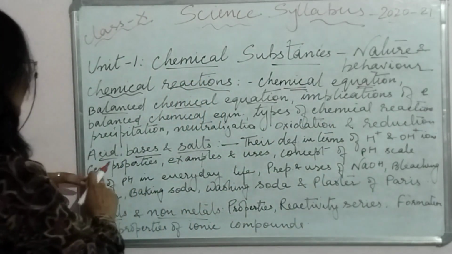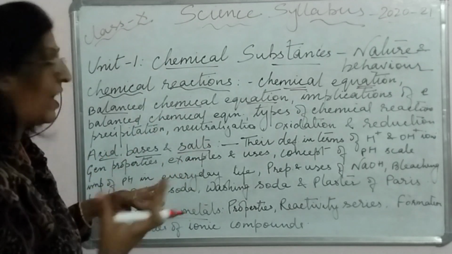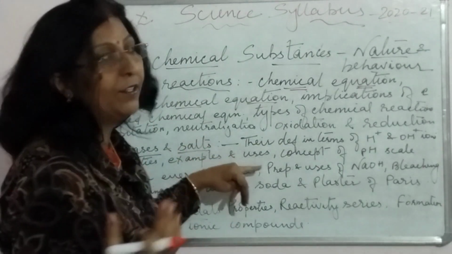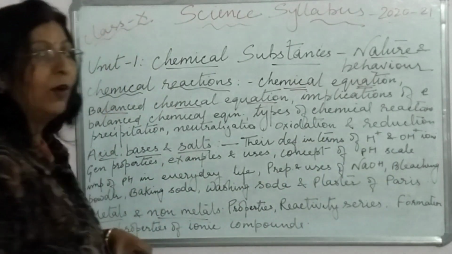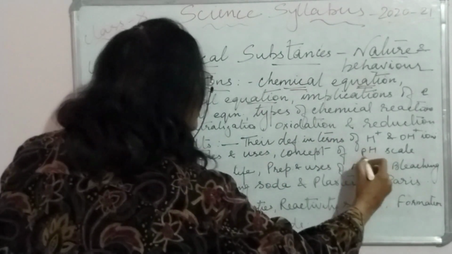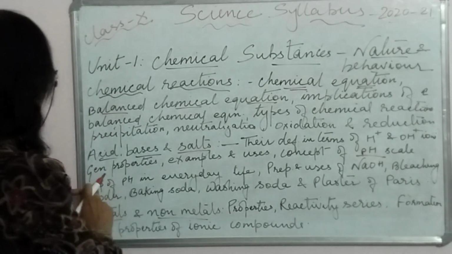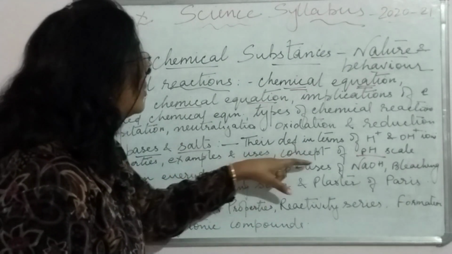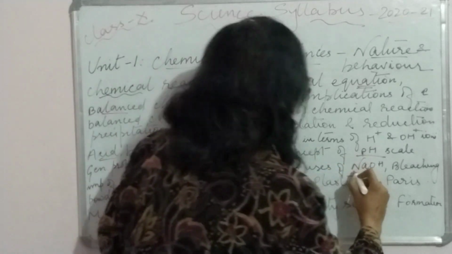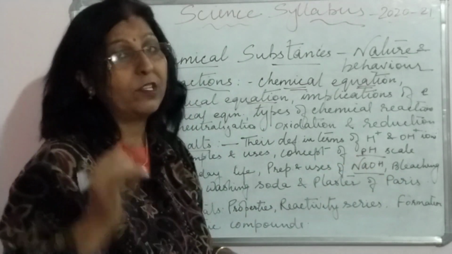Okay, their properties, general properties of acids, bases, salts, examples and uses, all that has to be done. Then the concept of pH scale. Okay, hydrogen ion concentration, ये pH scale का concept करना होगा. Importance of pH in everyday life, preparation and uses of sodium hydroxide. Yes, how we prepare and what is the use.